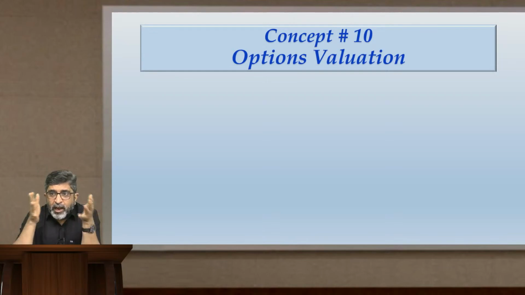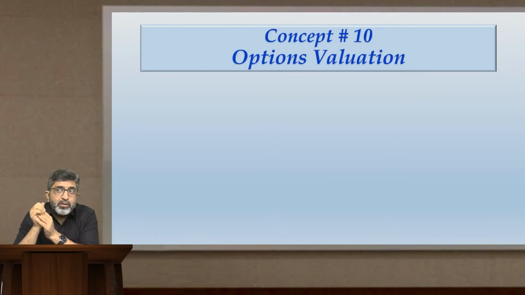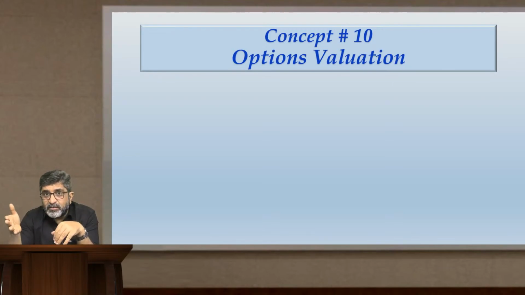Thought process and approach could be different, but they will land up at the same value. The Black and Scholes model accommodates various possible outcomes. It's a more mathematical, more systematic approach, covering all possible aspects, and that is what is used in reality today